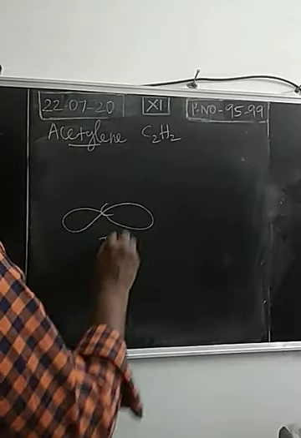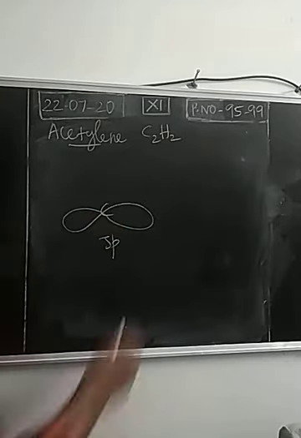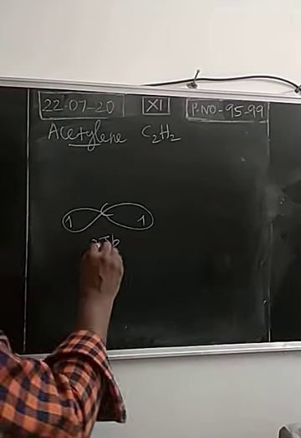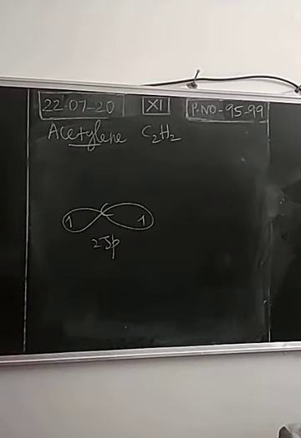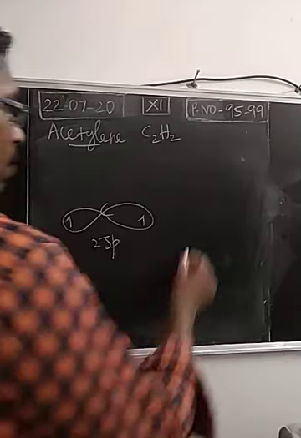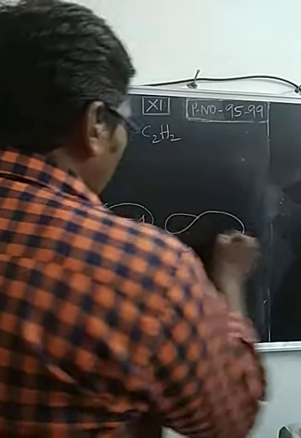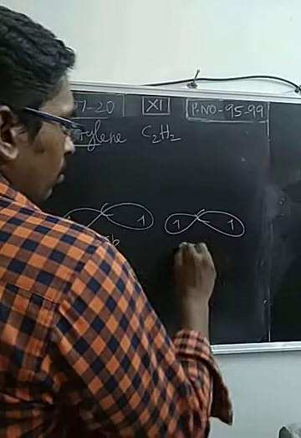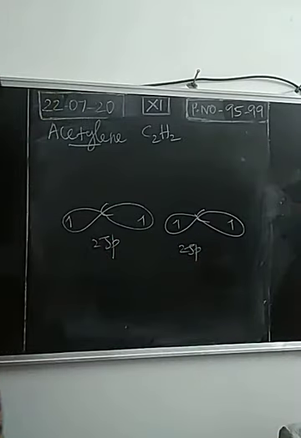The sp hybridized orbital of first carbon will have a single electron, right? So 2 sp hybridized orbitals are having 2 single electrons. The same way, second carbon also. Each sp hybridized orbital has a single electron for overlapping.